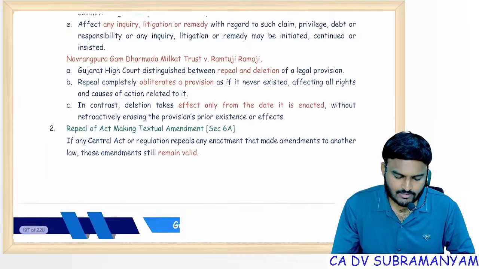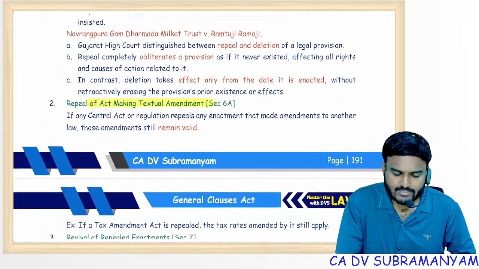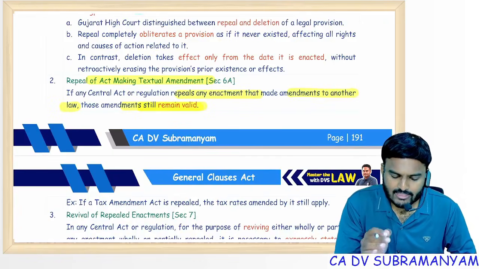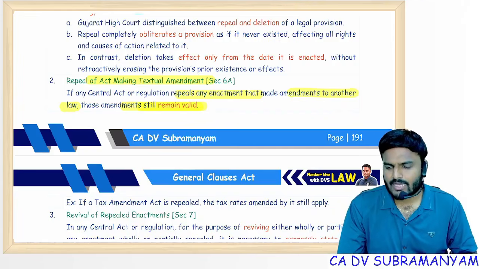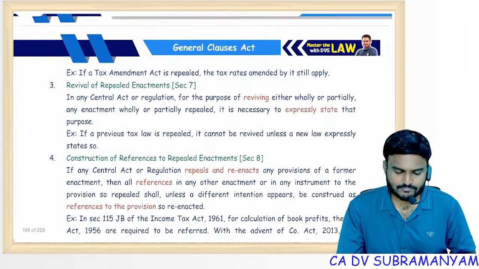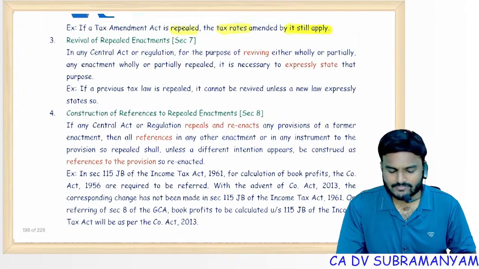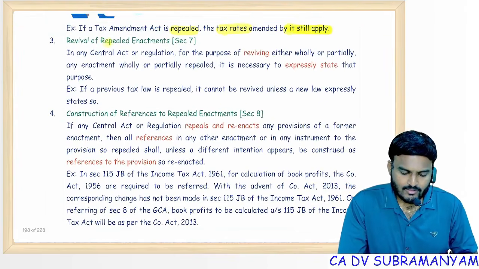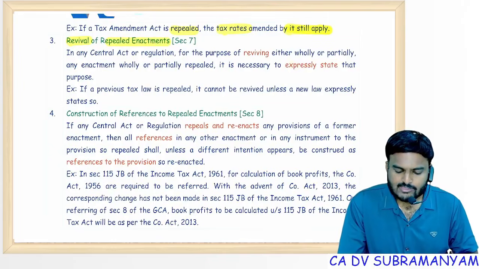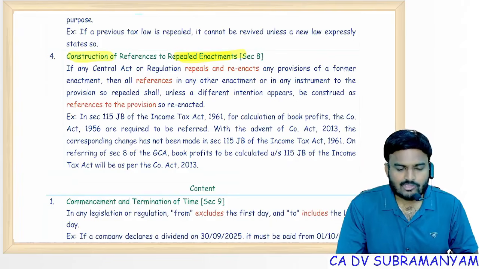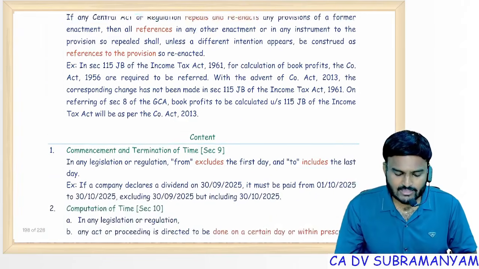Repeal I covered. Repeal of an act making textual amendments: if it repeals any enactment, amendments made to another law still remain valid. If the Tax Amendment Act is repealed, the tax rate is still valid. If you want to revive repealed enactments, express disclosure is required. Construction: references are automatically updated with the reenacted act.